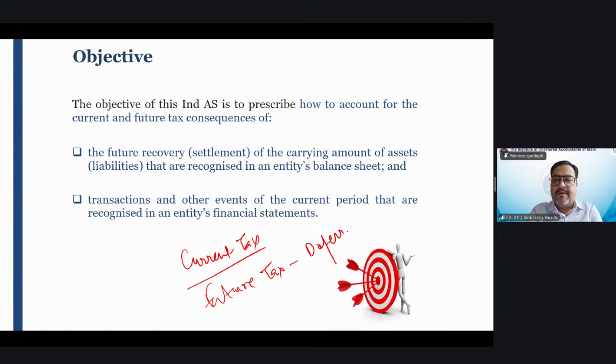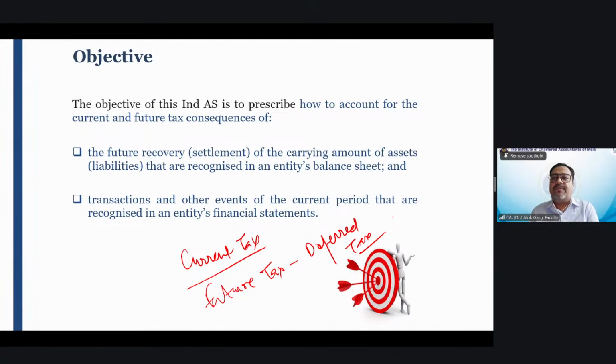Deferred tax means, for example, you have taken a benefit today. Let's say in Companies Act, you are charging depreciation at the rate of 10%. For example, there is 1 lakh rupees of machinery, and you are charging depreciation of 10%, on the life of 10 years.